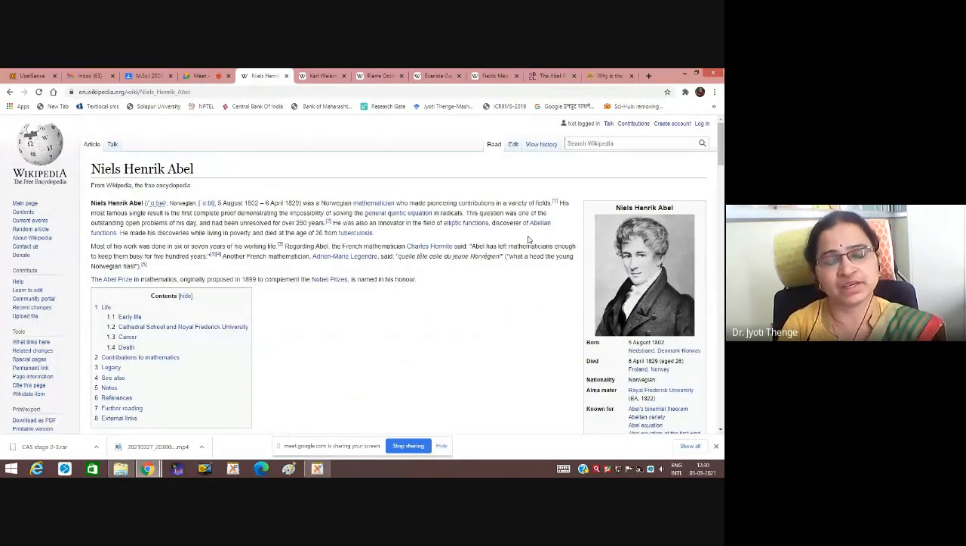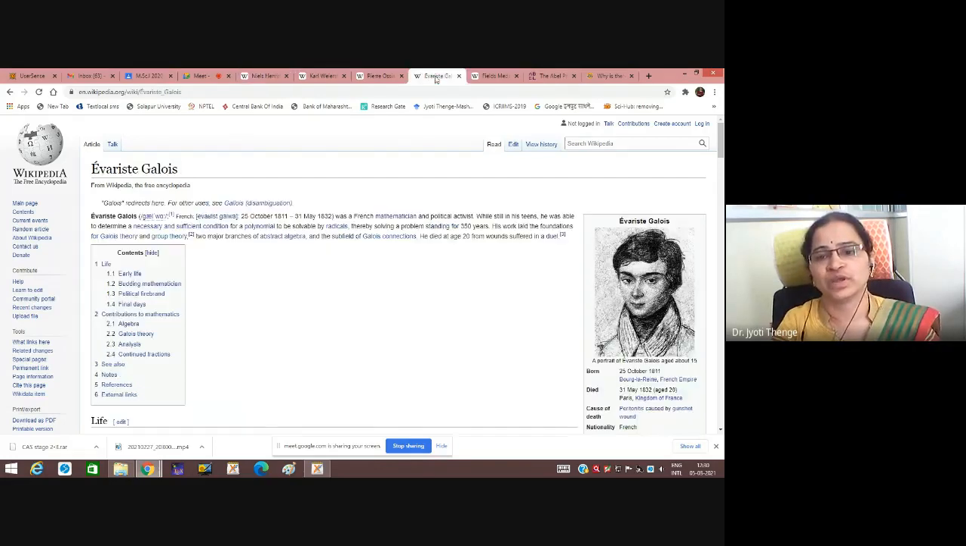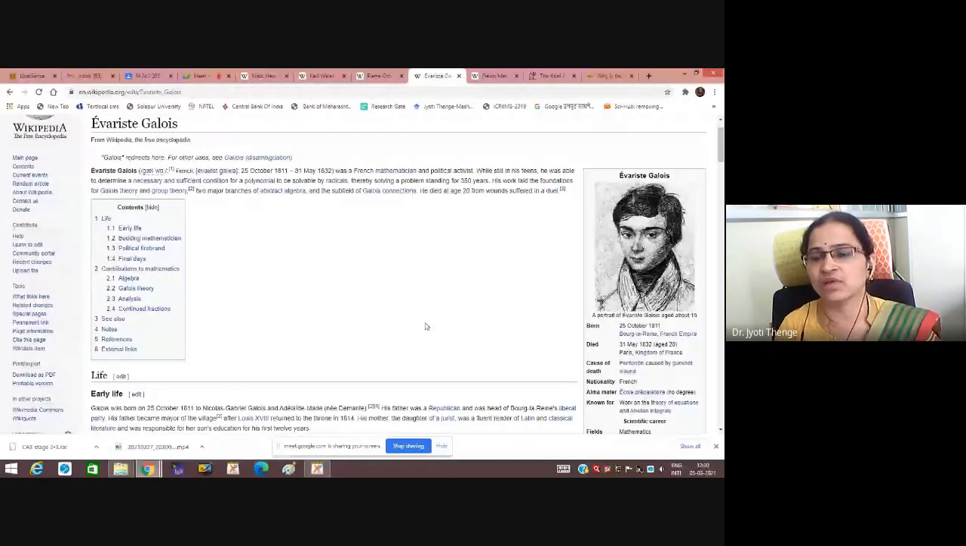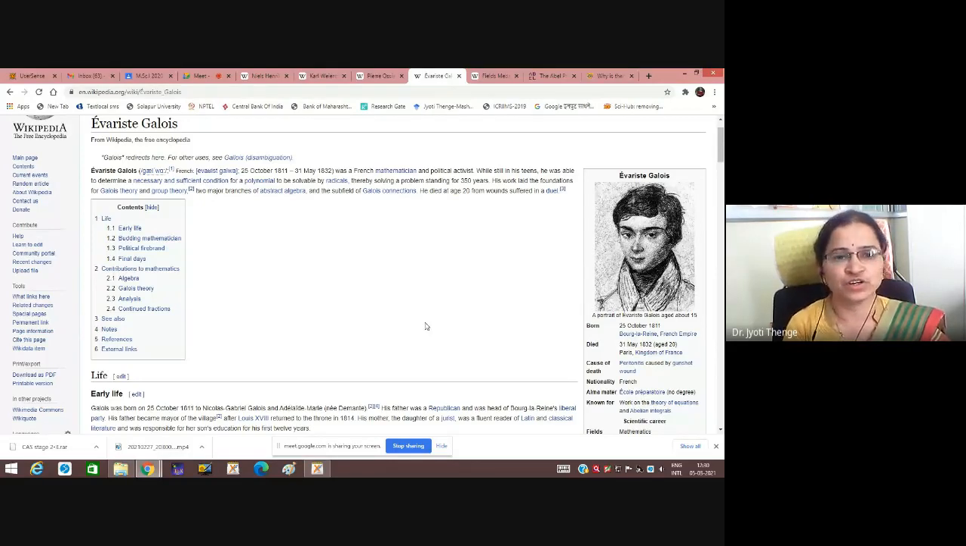One more example we can give is the great Indian mathematician Ramanujan. Also, the mathematician Galois. I think in algebra you are going to study the Galois group theory. Let me show you Galois. Évariste Galois was the full name, and he was a French mathematician. He died at the age of 20 only. He was famous for determining necessary and sufficient conditions for a polynomial to be solvable by radicals.